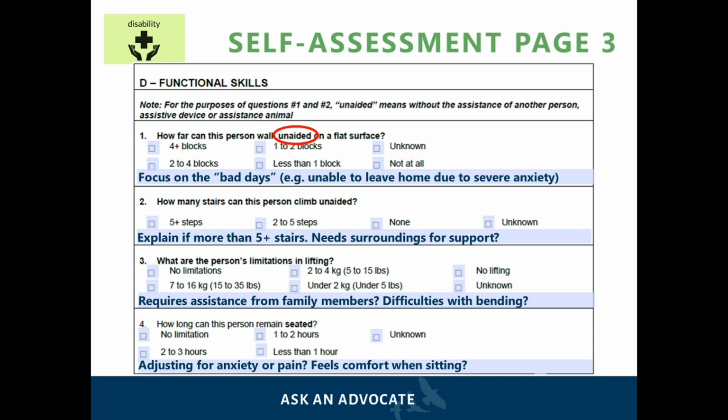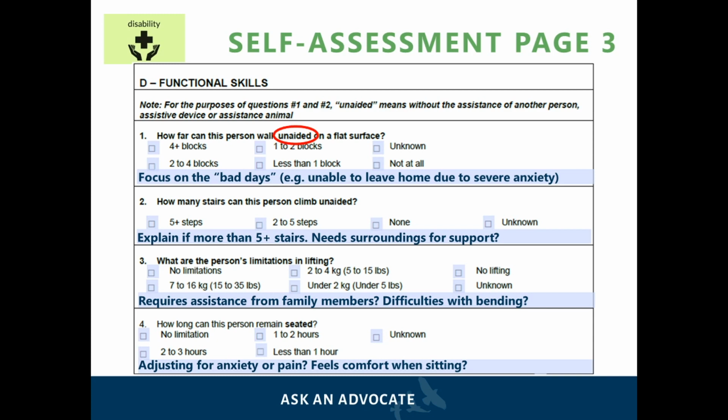It may be helpful to expand on each of the questions to further explain restrictions with their functional skills. For example, for the first question, if the applicant can walk less than 1 block unaided, they may want to explain that it is due to difficulties with all basic mobility, severe pain in the left leg, and that they need a walker to help them with their mobility.